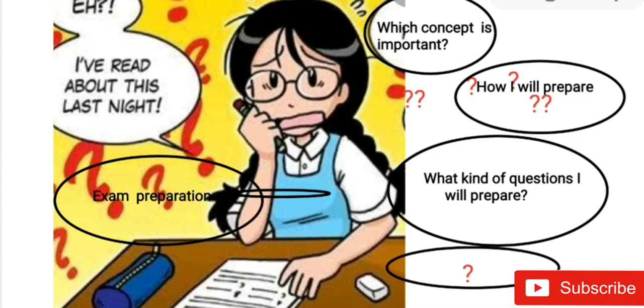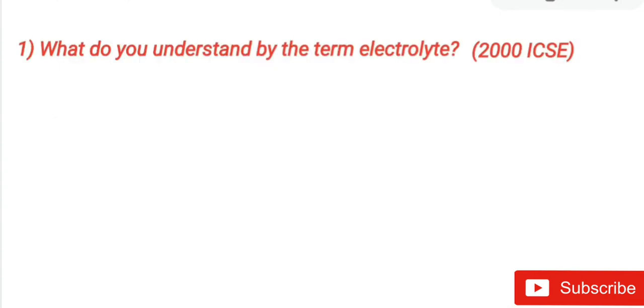Now let us see from which topic and which concept you need to be thorough. In electrolysis, let's see which concept is important from the exam point of view and how many times the examination council asks questions from the same concept. Let's check it. In the 2000 ICSE board exam, the question came: what do you understand by the term electrolytes?